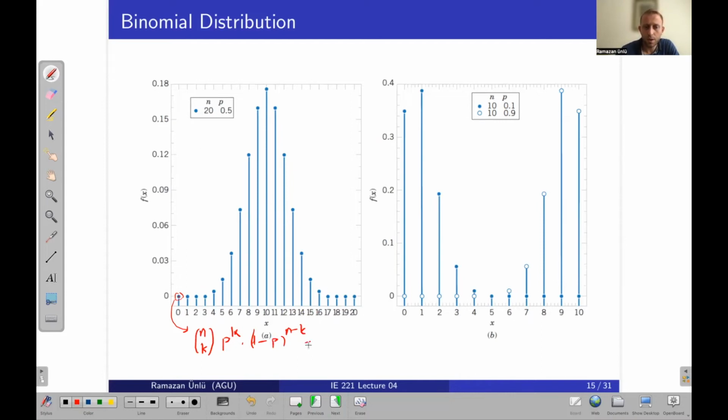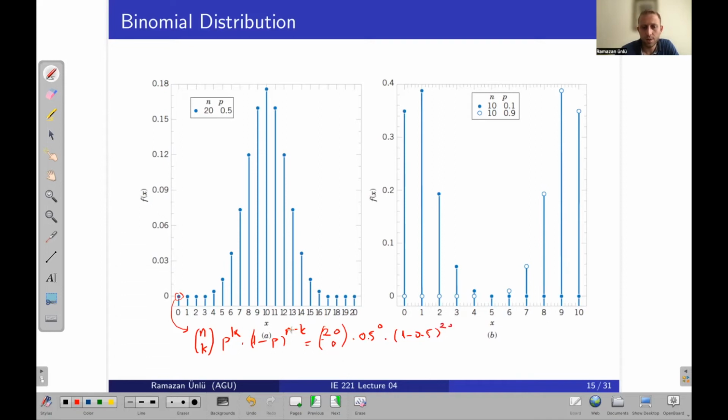So it will be 20 choose k, and k in this case is 0, times p, which is 0.5, to the 0, times 1 minus 0.5 to the 20.